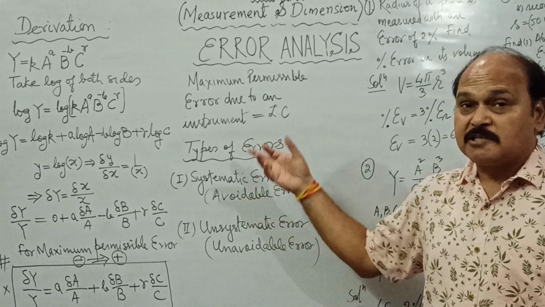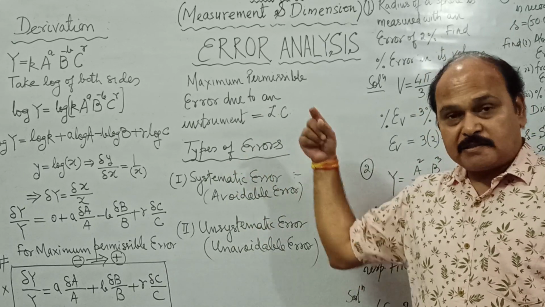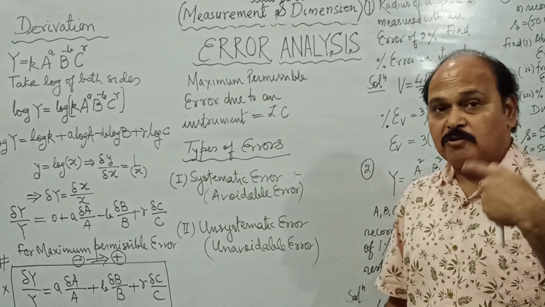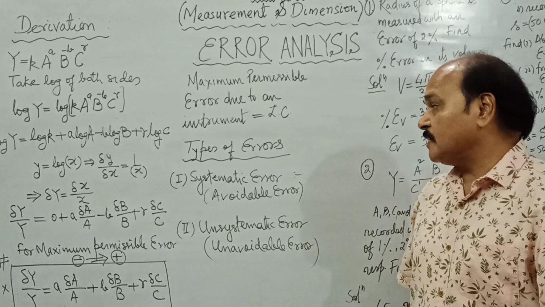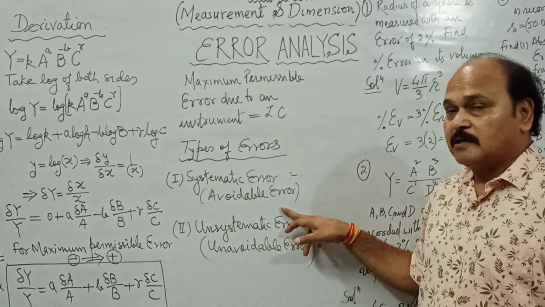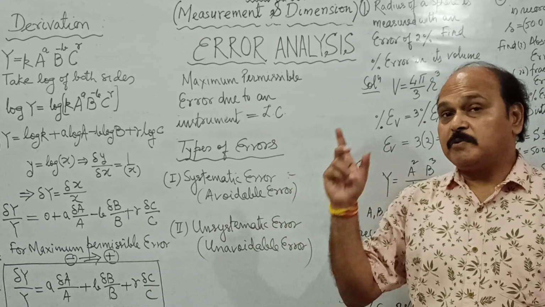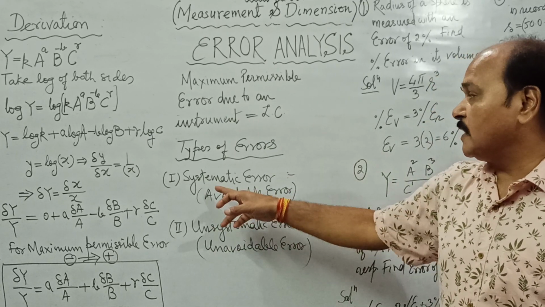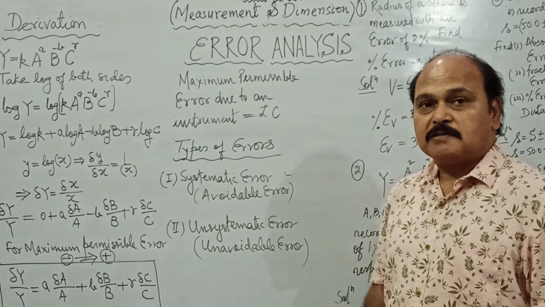And if the way the error has come into your observation, calculation or experiment is known to us, it is an avoidable error. So all errors which can be avoided belong to the category of systematic errors.